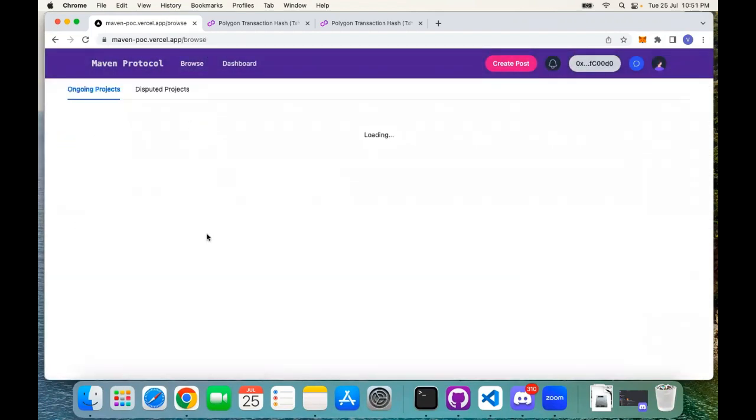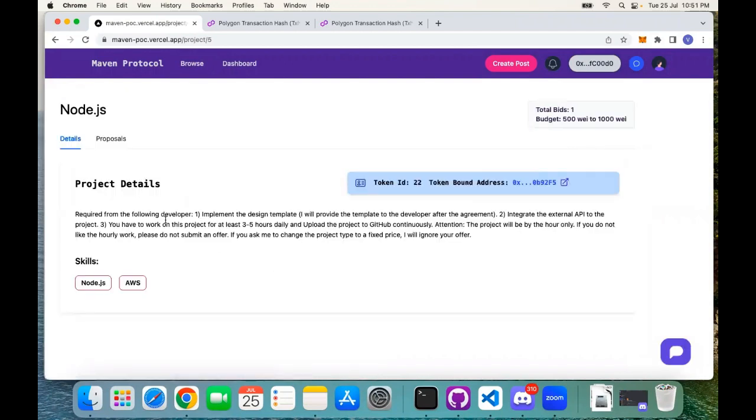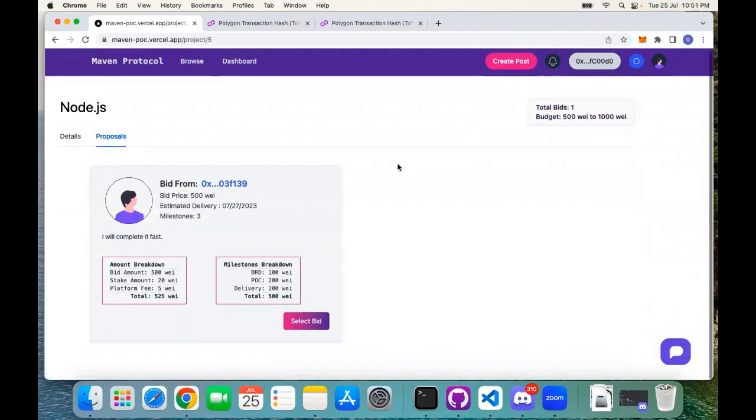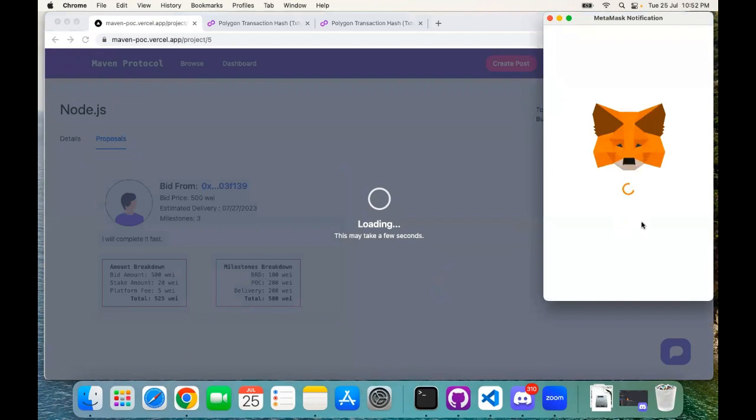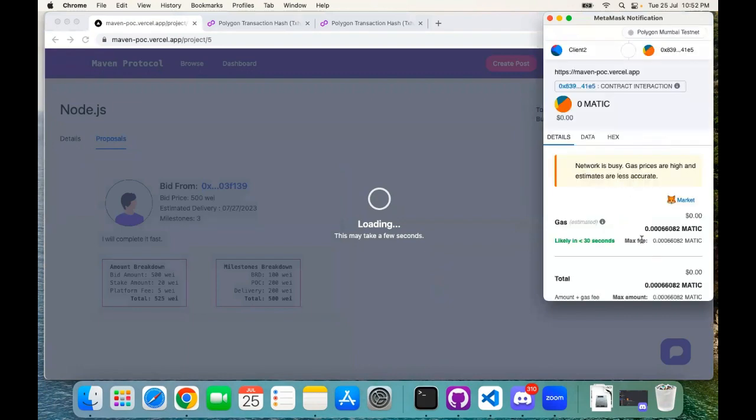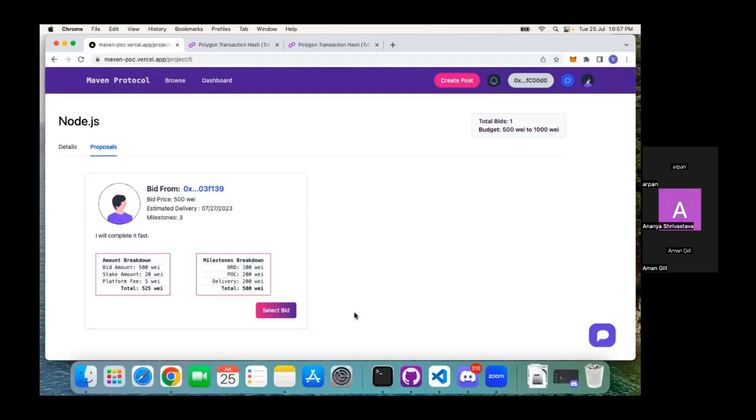Now let's say the client wants to select this bid. The client will go here, and if the client moves to the proposal tab, he can see all of the bids here. On top of the bid amount, the client has to stake 4% of the bid amount and 1% as a platform fee. He has to stake all of this amount in the escrow contract. Now let's say the client selects this freelancer's bid.